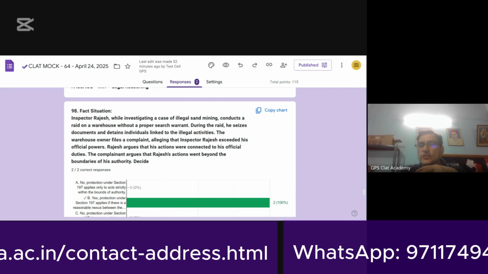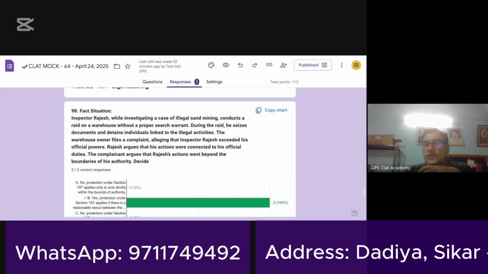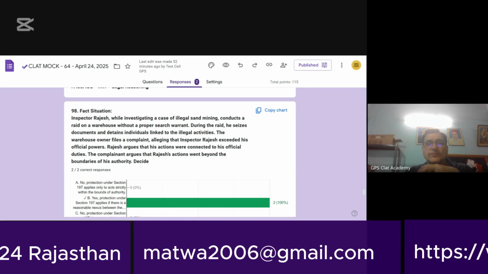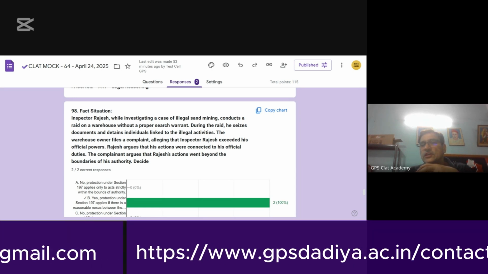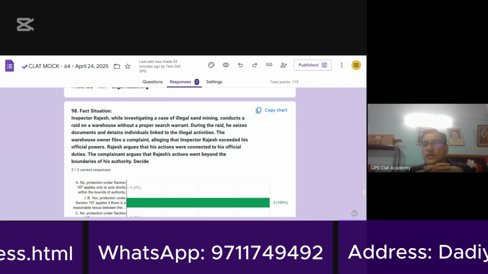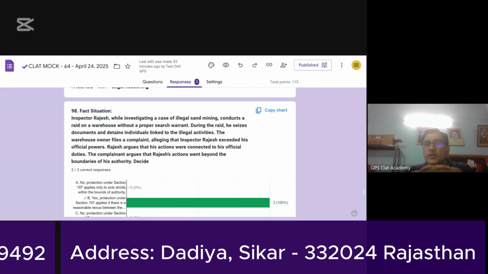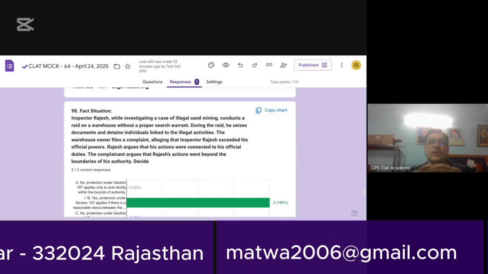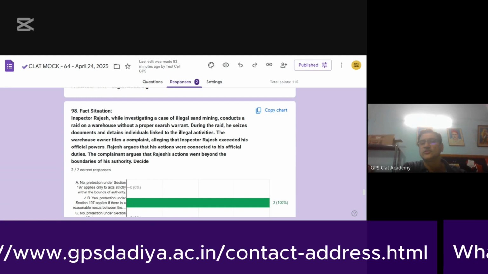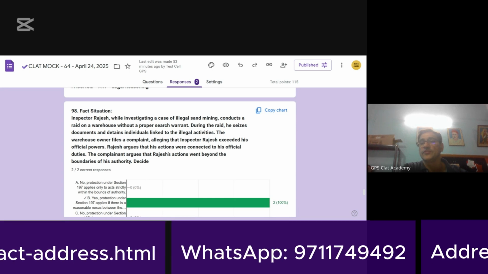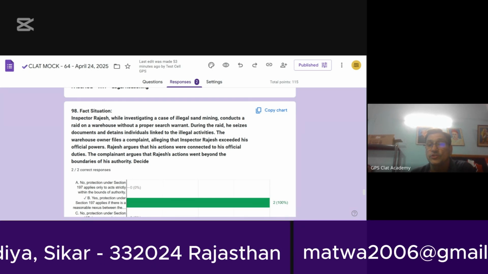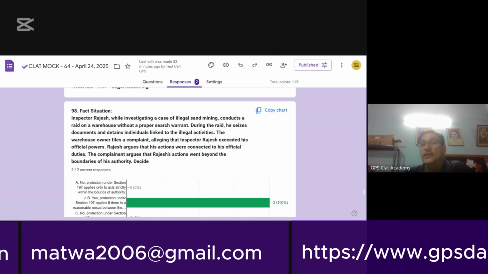Or suppose a police officer catches hold of an innocent person and throws him into jail and keeps him there for 48 hours beyond the time that has been sanctioned before production of the person concerned before a judicial magistrate. Can you register an FIR? Yes, you can give a complaint. But will the courts act upon that complaint? The courts won't act upon that complaint. This is what it is saying. Courts won't act upon that complaint.